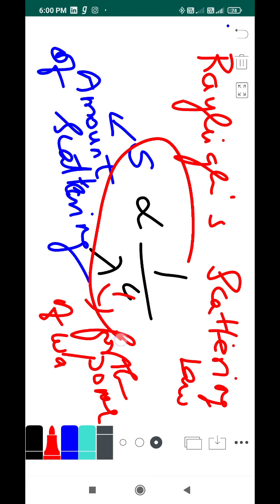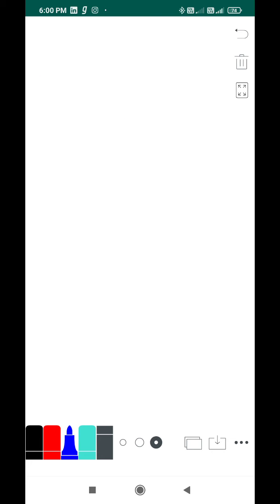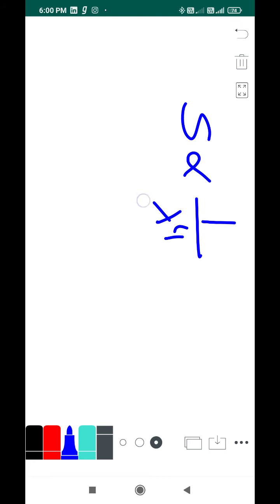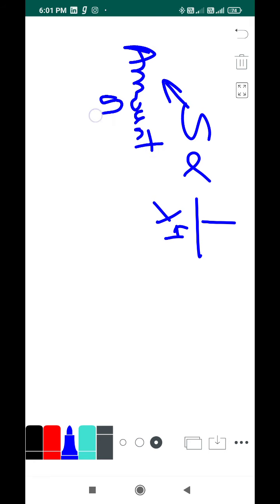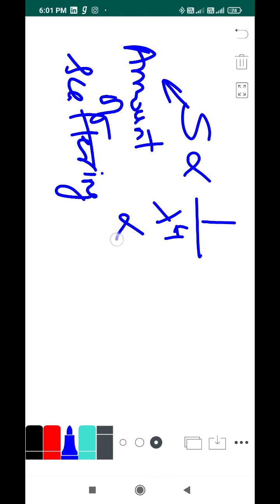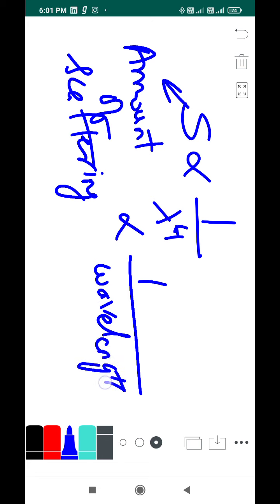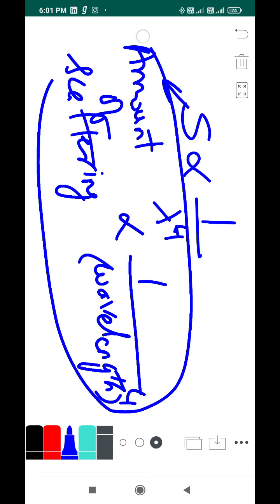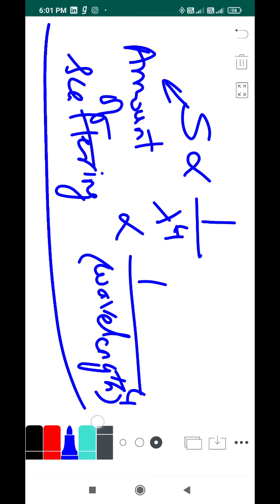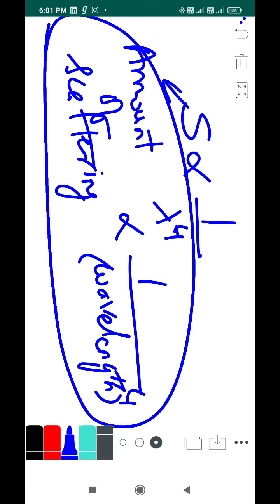So here this relation will exist. What is the relation? S is inversely proportional to lambda to the power 4, the fourth power of the wavelength. S means amount of scattering, lambda means wavelength. So in essence, the amount of scattering is inversely proportional to the fourth power of wavelength. Then what could you understand by this relation? It's pretty straightforward, right?